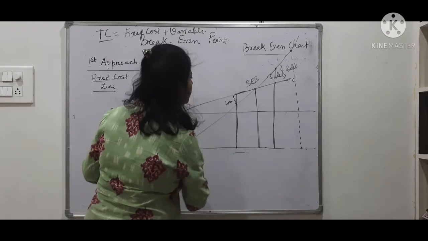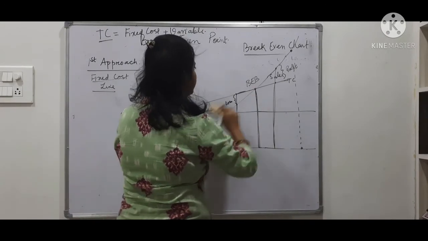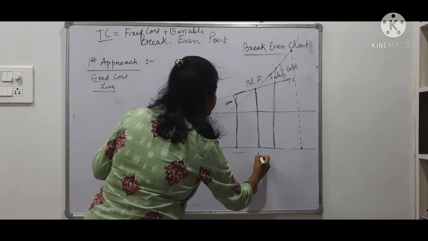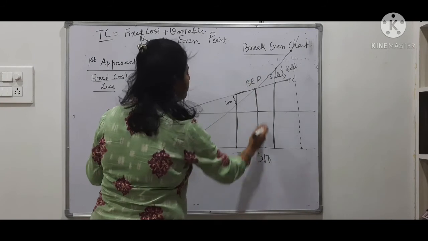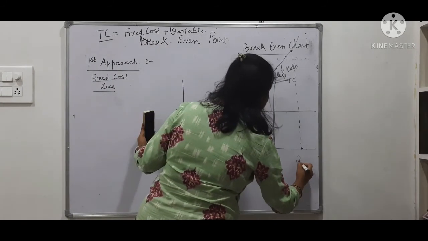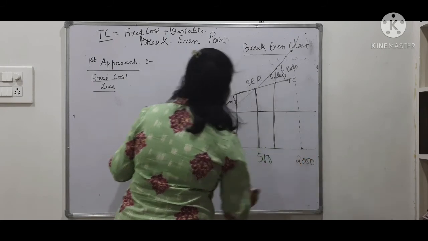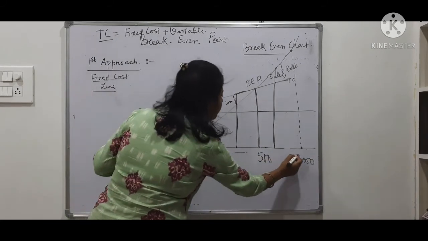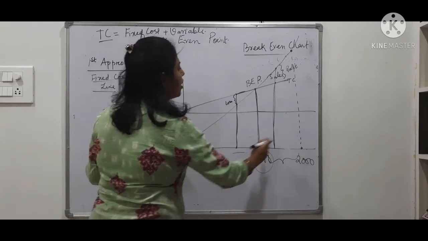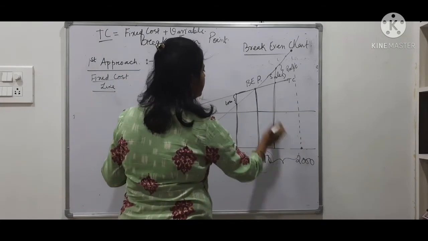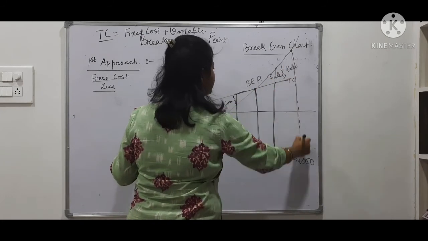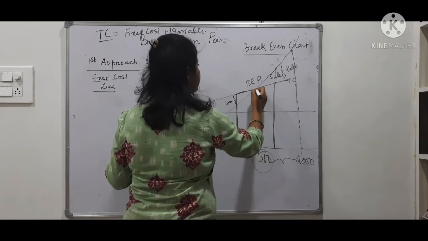Margin of safety, remember this is our break even point. I have written here BEP, sorry. It is break even point. So if I sell 500 units, then I will break even, means I will not make any profit nor any loss. Suppose I have made 2000 units. Means how far I am from the break even point. My sales is here and break even sales is here.